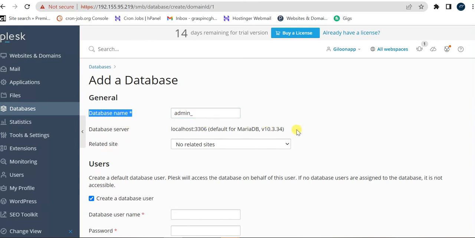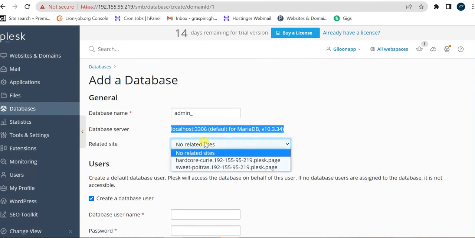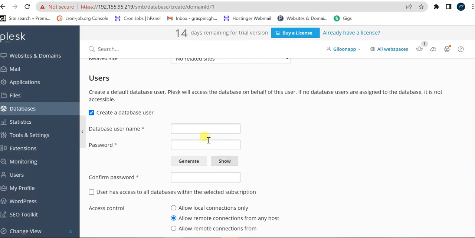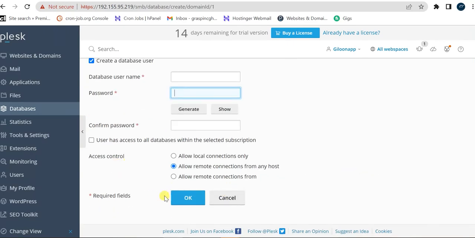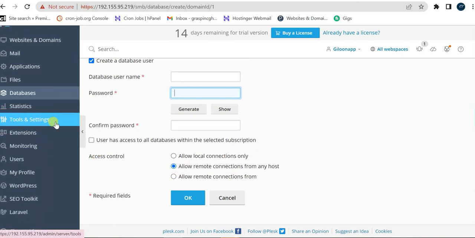So in Plesk you have a default database, which is MariaDB that they use, which is part of MySQL as well. It accepts everything. You just have to choose the site relating to the database and create your username and password. And then you can even allow remote connection to the database or just connect locally.